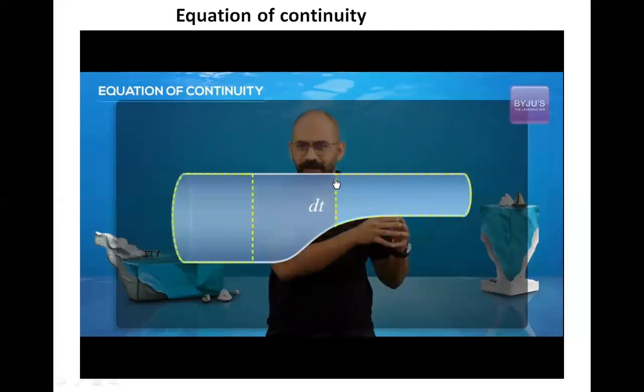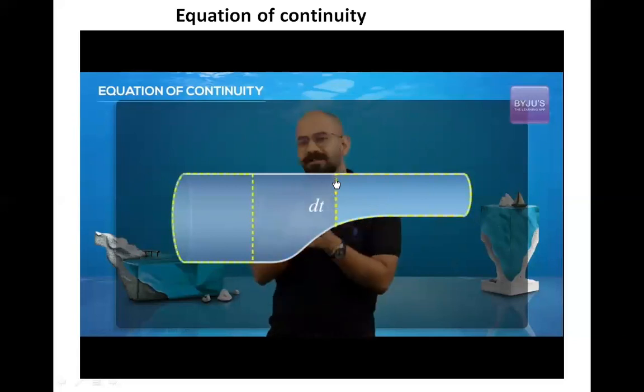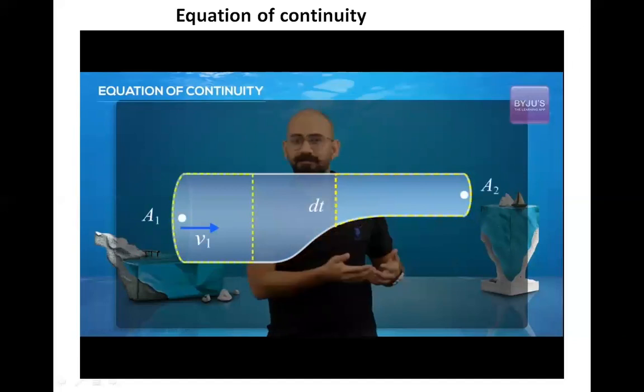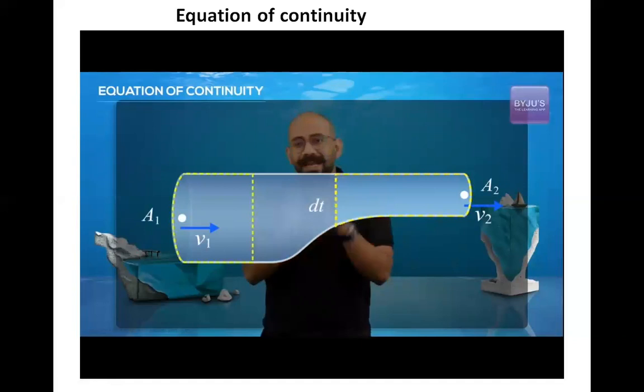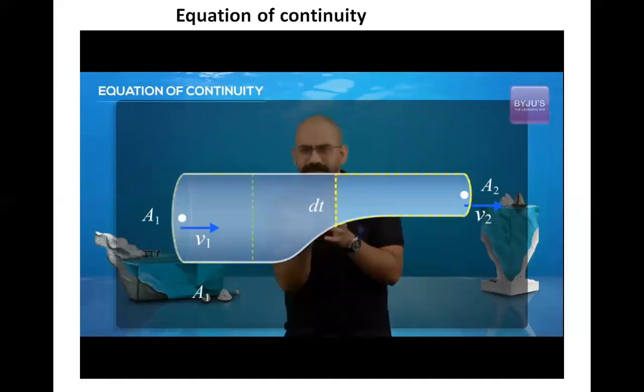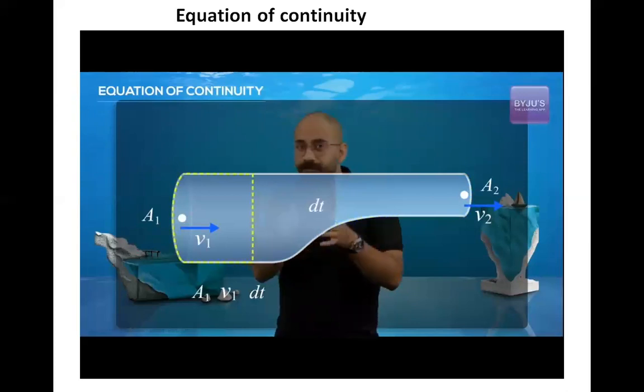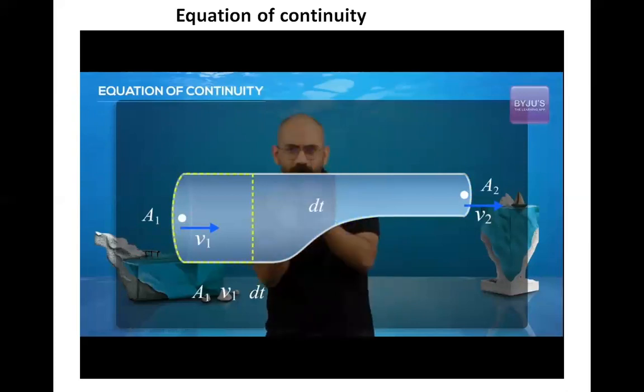So if at this point the area of cross section is A1 and the speed as I push is v1, and at this point the area of cross section is A2 and the speed is v2, then the volume lost over here will be A1 into this distance, and that distance would be v1 into dt, speed into time. Because dt is extremely small, we can assume that the area doesn't change within that small distance. So finally the volume would be A1 v1 dt.